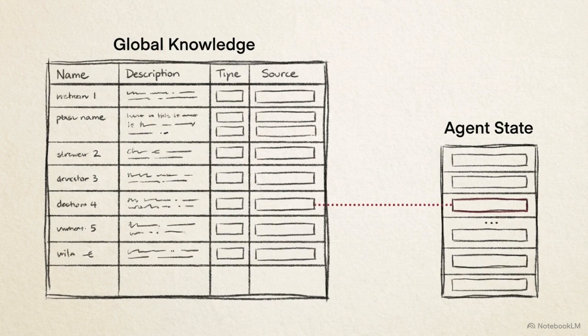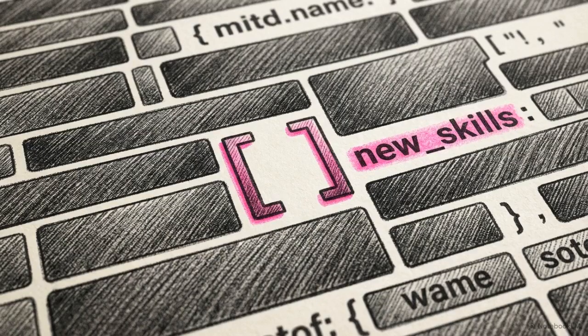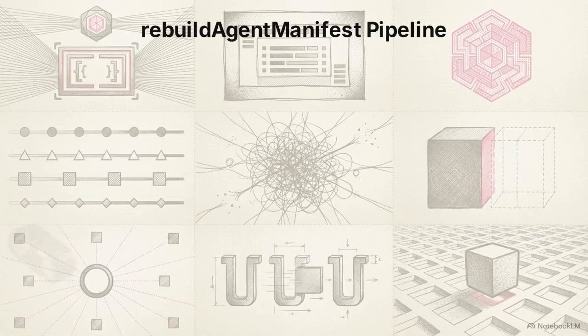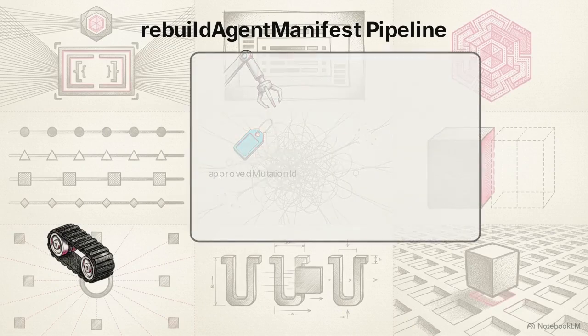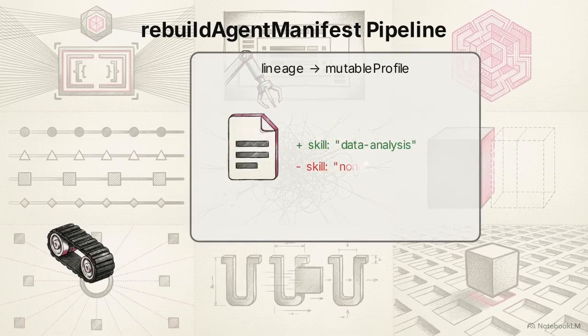If the core is immutable and the knowledge base is strictly bound, how does an agent actually acquire new skills over time? The answer is explicit, reviewable growth through the Rebuild Agent Manifest pipeline shown here. A proposed skill update is flagged as an approved mutation ID, merges with the context, and generates a preliminary JSON before it locks into the database.